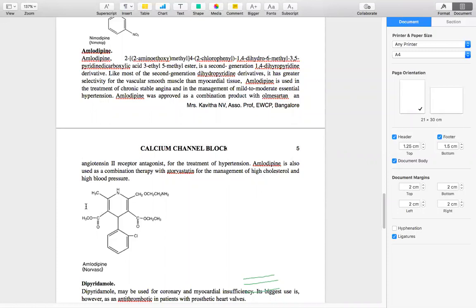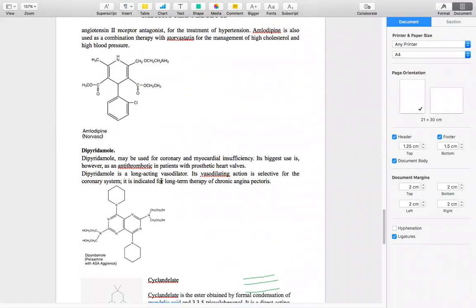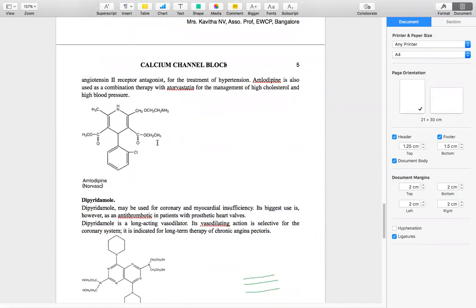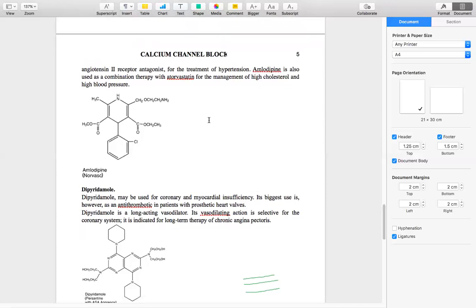It is also used as a combination therapy with atorvastatin for the management of high cholesterol and high blood pressure. So amlodipine, apart from its vasodilatory effect, can also be used in the treatment of hypertension, and also in the treatment of high cholesterol. Next, these are some of the exclusive calcium channel blockers, the three main common ones: dihydropyridines, benzothiazepines, and the first one, phenylalkylamines.